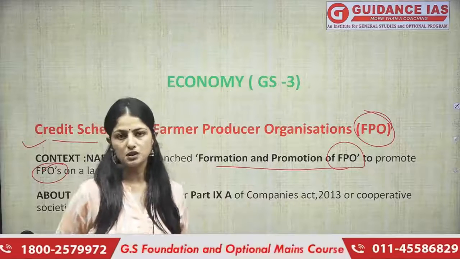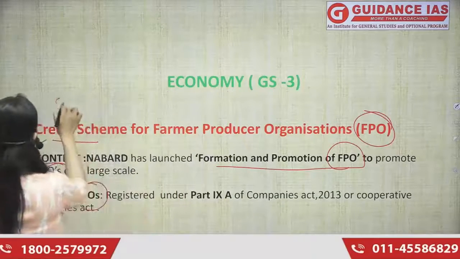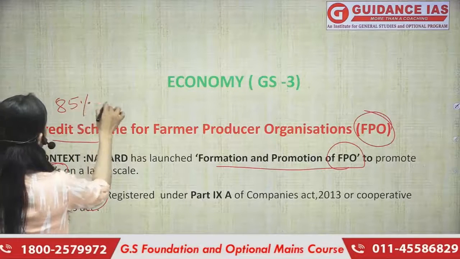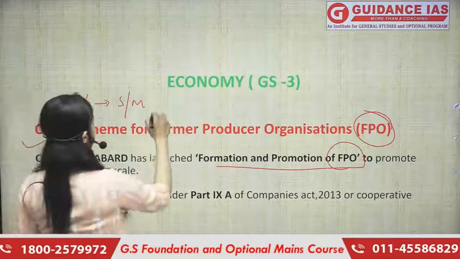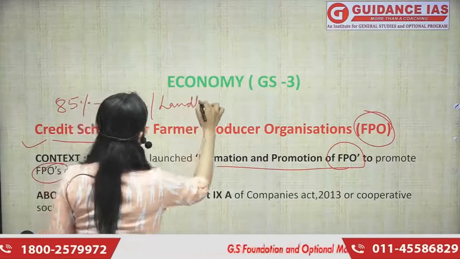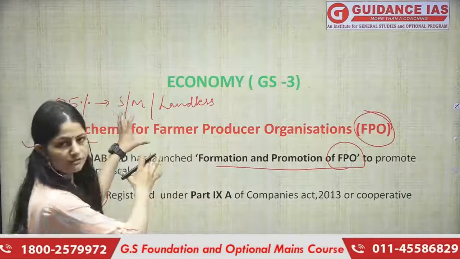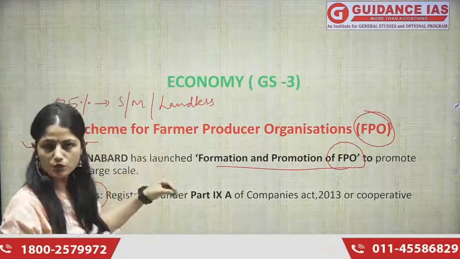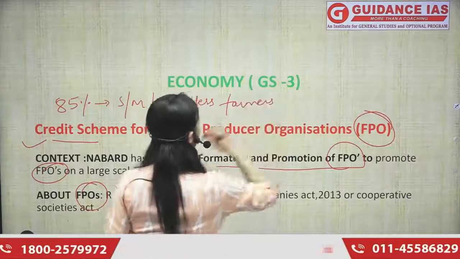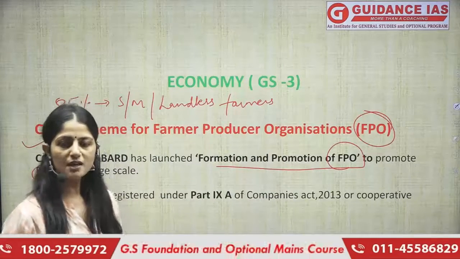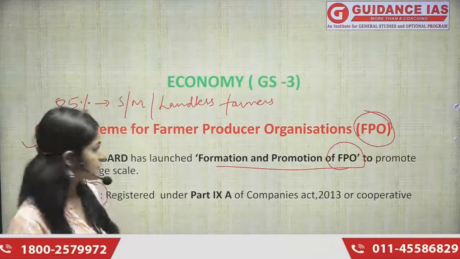But why are we doing this? See, we know that in our country, we have almost 85% small and marginal farmers and the landless farmers also. So 85% of the farmers constitute this group, the small or marginal farmers or the landless farmers. And they really do not have a lot of facilities, or they do not have access to a lot of things.